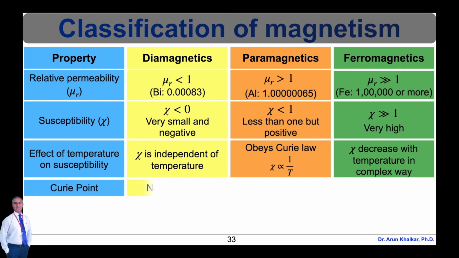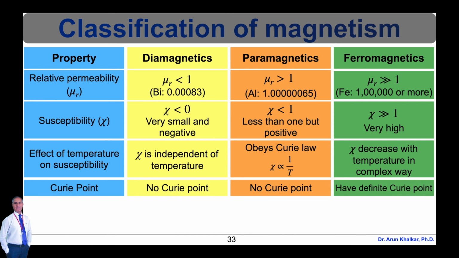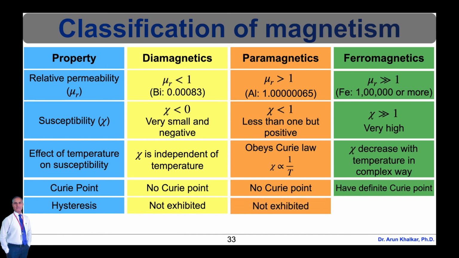Next property is Curie point. For the diamagnetic materials, there is no Curie point, as well as for the paramagnetic also. For the ferromagnetic materials, the Curie point has a definite value. Next property is hysteresis. Hysteresis is not exhibited for the diamagnetic materials as well as the paramagnetic materials, whereas for the ferromagnetic materials, hysteresis is exhibited.